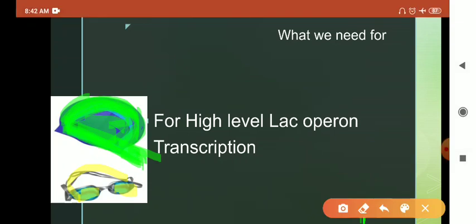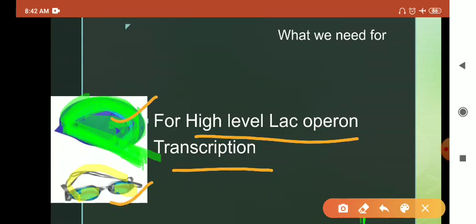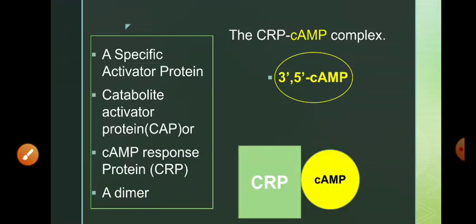So, what we need for a high level of lac operon transcription, we need two things, cap and goggles. I'm just joking. No, we don't need cap and goggles, but we surely need two things.